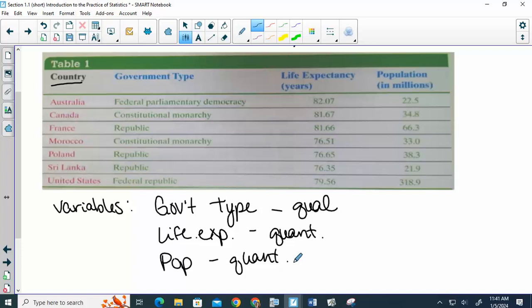Now, we need, for the quantitative ones, to know if they're discrete or continuous. So life expectancy in years. In this table, it has 2 decimal places, but is there a standard if I'm measuring how long someone lived? Is there a set number of decimal places we have to go to? No. So life expectancy would be continuous.